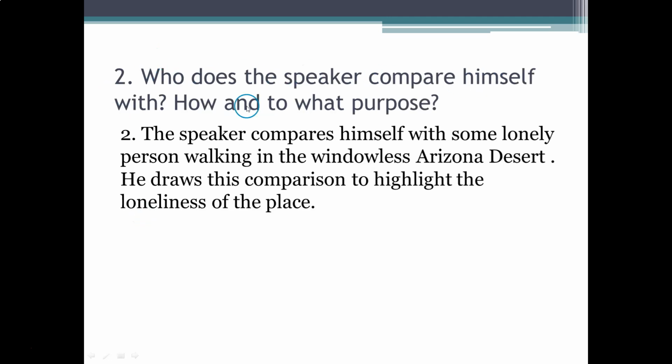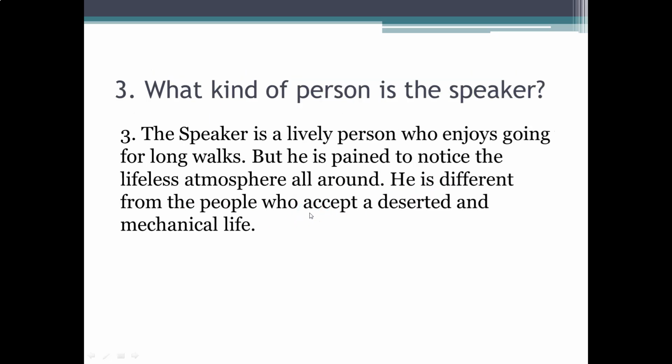Who does the speaker compare himself with? How and to what purpose? Answer. The speaker compares himself with some lonely person walking in the windowless Arizona desert. He draws this comparison to highlight the loneliness of the place.